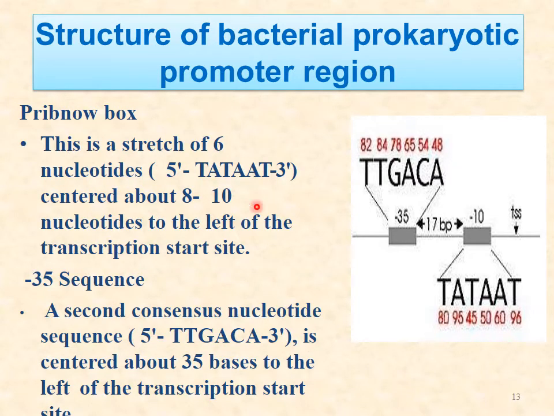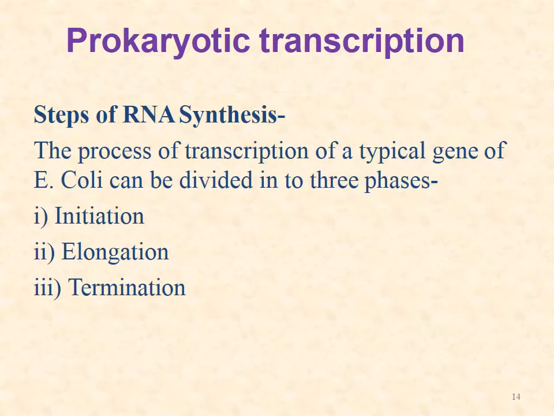Now you can see these are the Pribnow box, which has the TATAAT sequence, and the -35 sequence, which is the consensus nucleotide sequence TTGACA. You can see this is -10, and after 17 base pairs it is -35. So these are the promoter regions in prokaryotes.